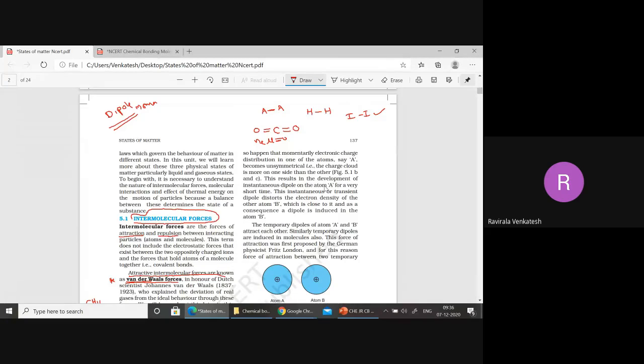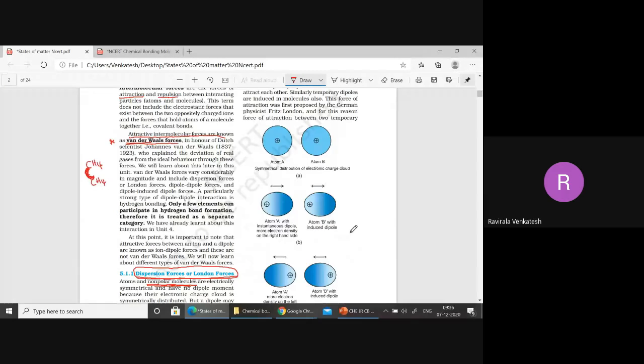For attractive forces to operate, when you get attraction between positive and negative, only then do we get attractive forces. Now, in this case, what is happening? Let me show it better. This is important for you. Please listen carefully here. This is atom A, this one is atom B. Atom A, atom B.